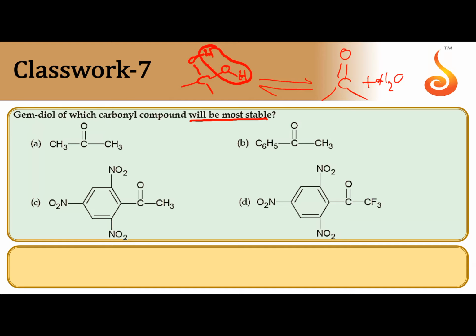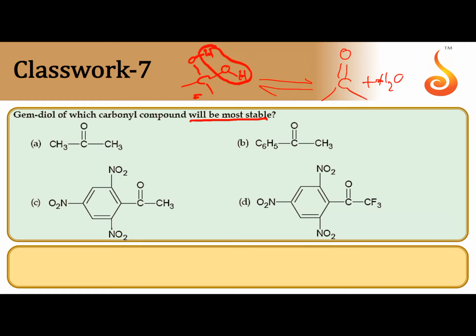So the stability of gemdiol depends on the stability of the carbonyl group. If the carbonyl group is stable, gemdiol is unstable. So the stability of carbonyl group and stability of gemdiol are exactly opposite. Electron withdrawing groups can destabilize the carbonyl group.